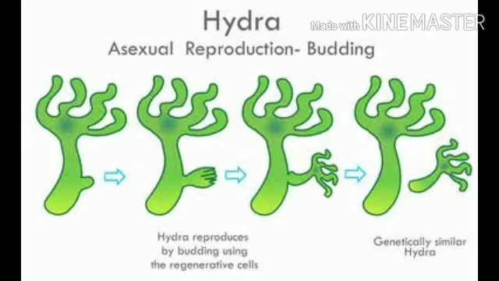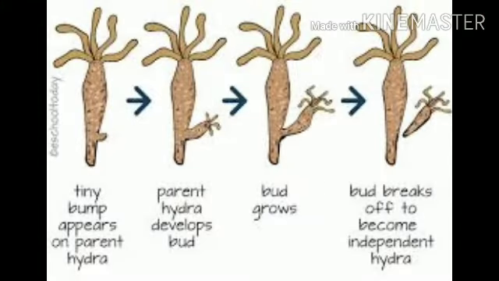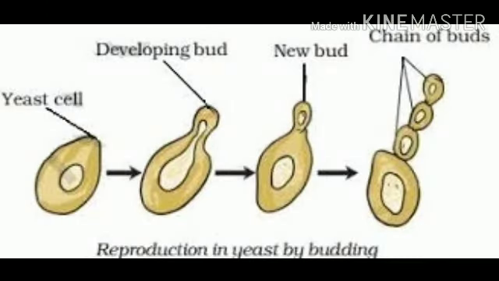After that, I will explain here hydra. Hydra reproduces by budding. Here you can see that a small outgrowth develops from the parent body. This small outgrowth is called a bud, and this bud detaches from the parent body and develops into a new organism. And like this, a hydra is divided into two small daughter cells.